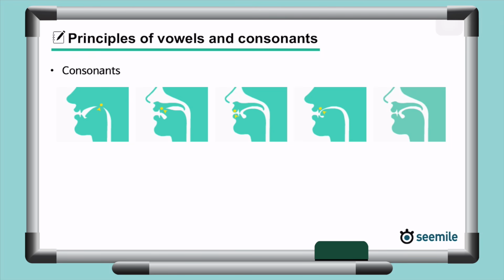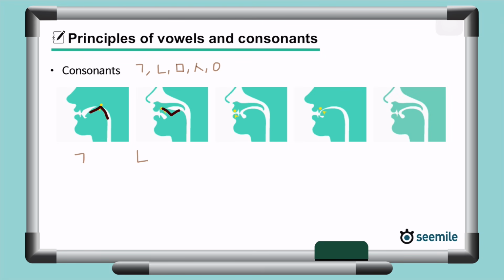Then what about consonants? The basic consonants, 기역, 니은, 미음, 시옷, 이응, take the shape of sound-producing organs in the body. When you make the g sound, the back of the tongue lifts and touches the soft palate at the back of the mouth, causing the tongue to look like this, which is the Korean consonant that produces the sound g. Now when you make the n sound, the tip of your tongue touches the tooth bridge, causing the tongue to look like this, and this is the consonant that corresponds to the sound n.